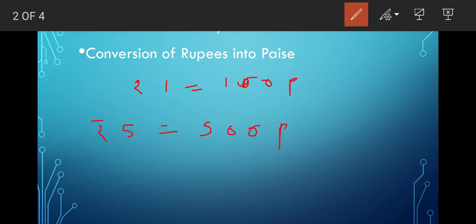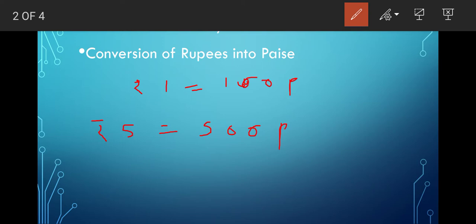Okay children, how did you find this out? After 1 you have to put 2 zeros. Because in 1 rupee there is 100 paisa, so in 5 rupees there will be 500 paisa. That means you have to multiply. Actually you are multiplying 5 into 100.